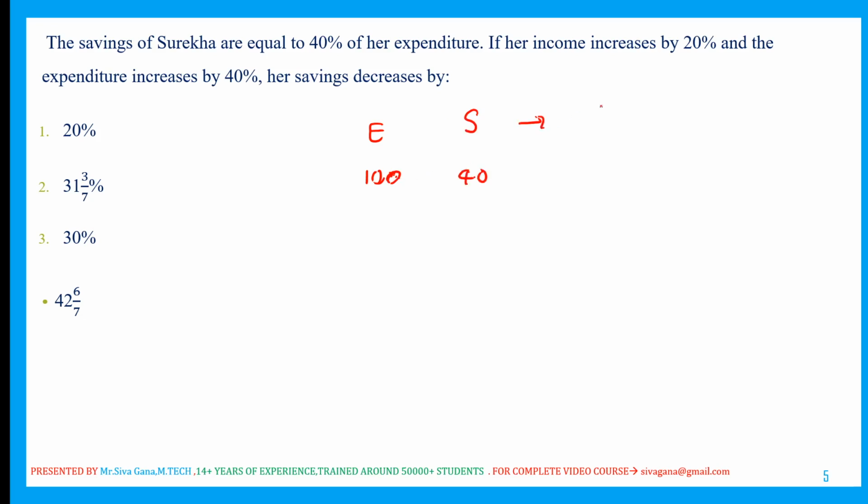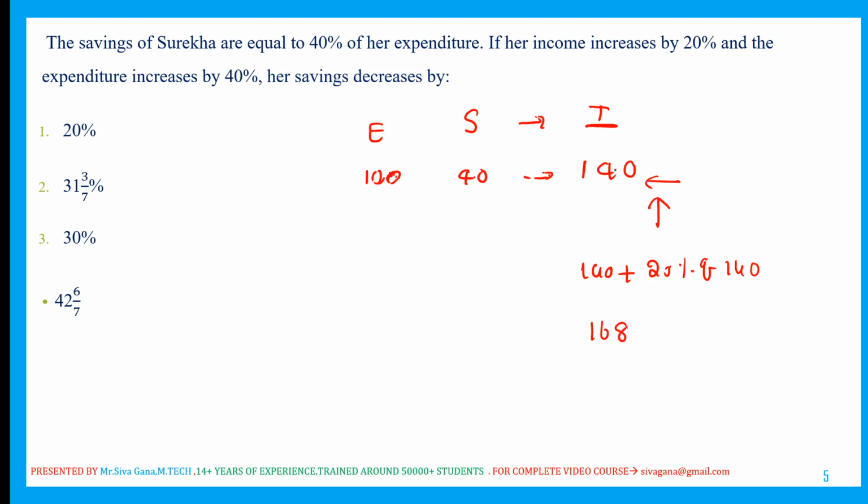Income is expenditure plus saving, 100 plus 40, 140. This is initial. Income is increased by 20%: 10% of 140 is 14, 20% is 28. So the new income is 140 plus 28, which is 168.